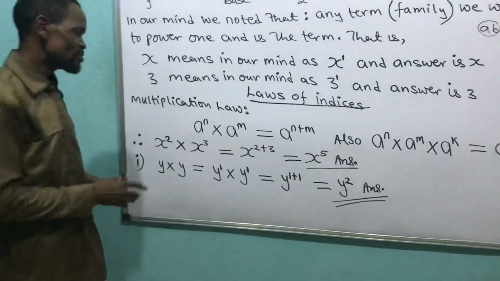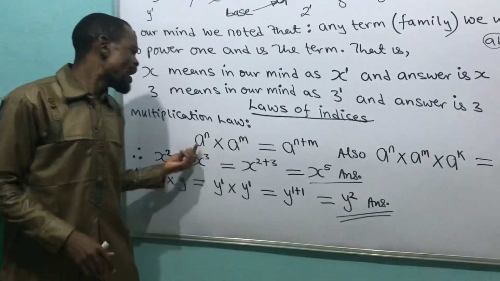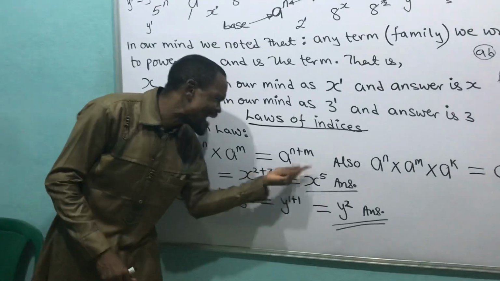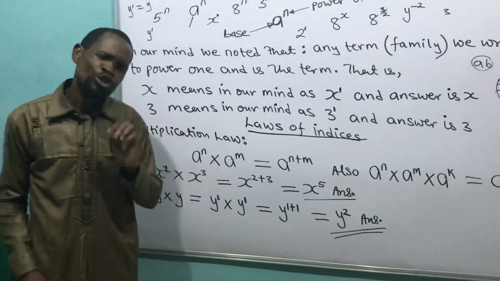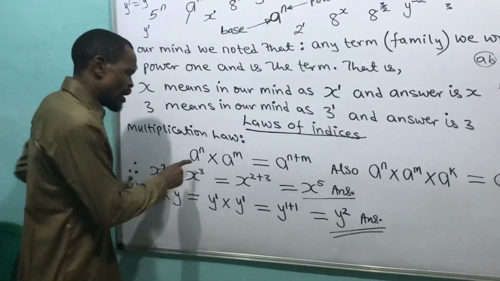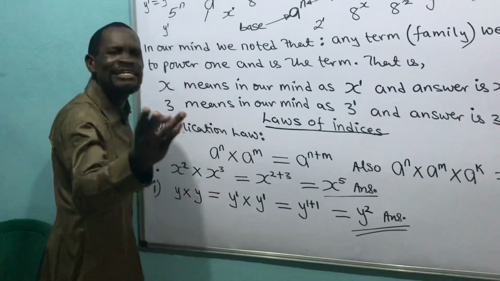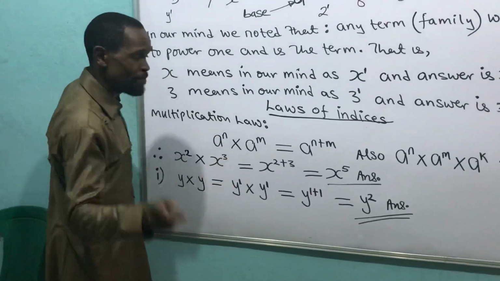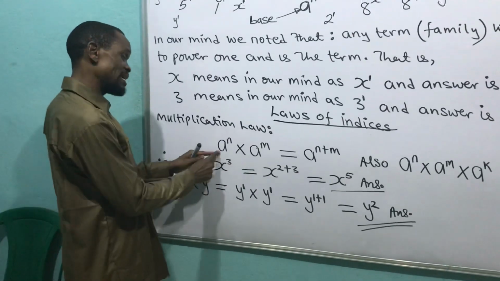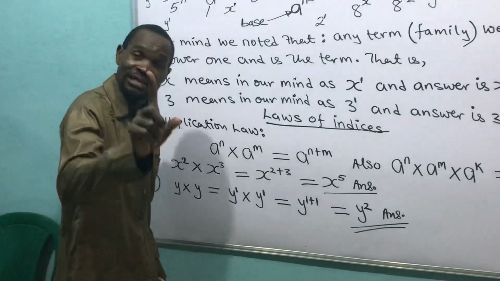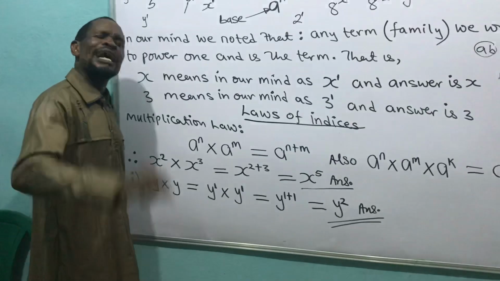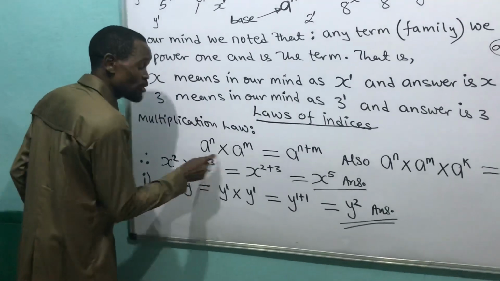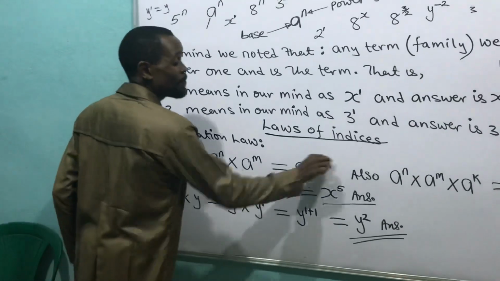M. Look at this. Before I can do this and say this is my answer, there are 2 conditions I have to ask you now. This and this, are they the same base? This term and this term, are they the same base? Yes, they are the same base. Base A, base A. That's yes, the first question. Second question, are they multiplying themselves? The answer is yes, they are multiplying themselves. I will say add their power.